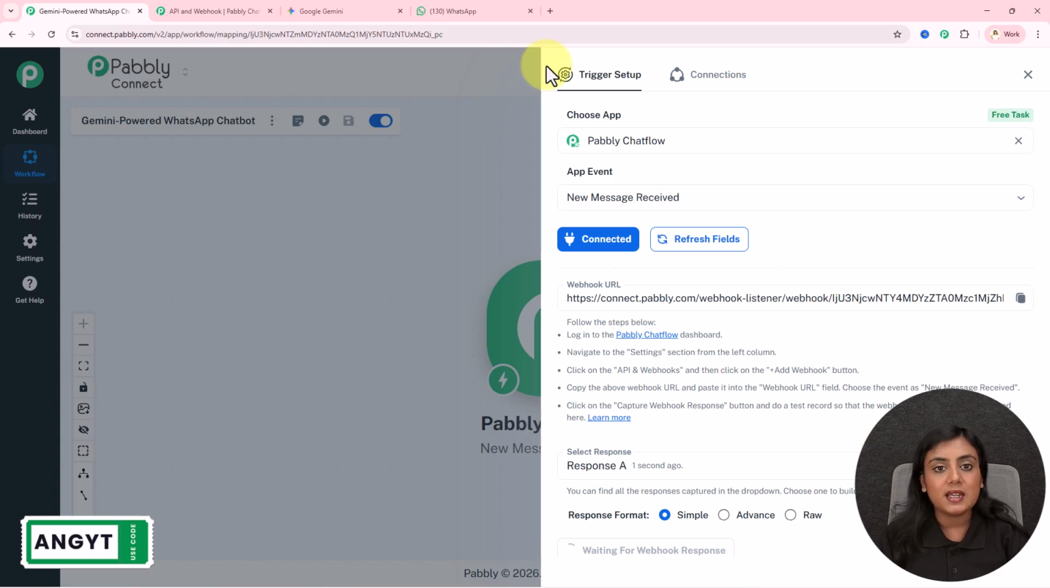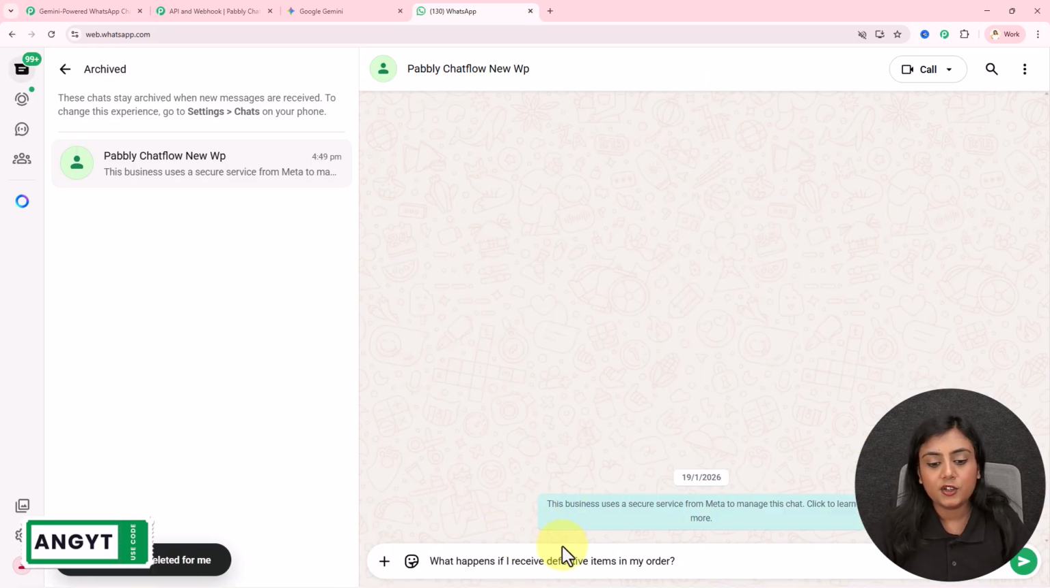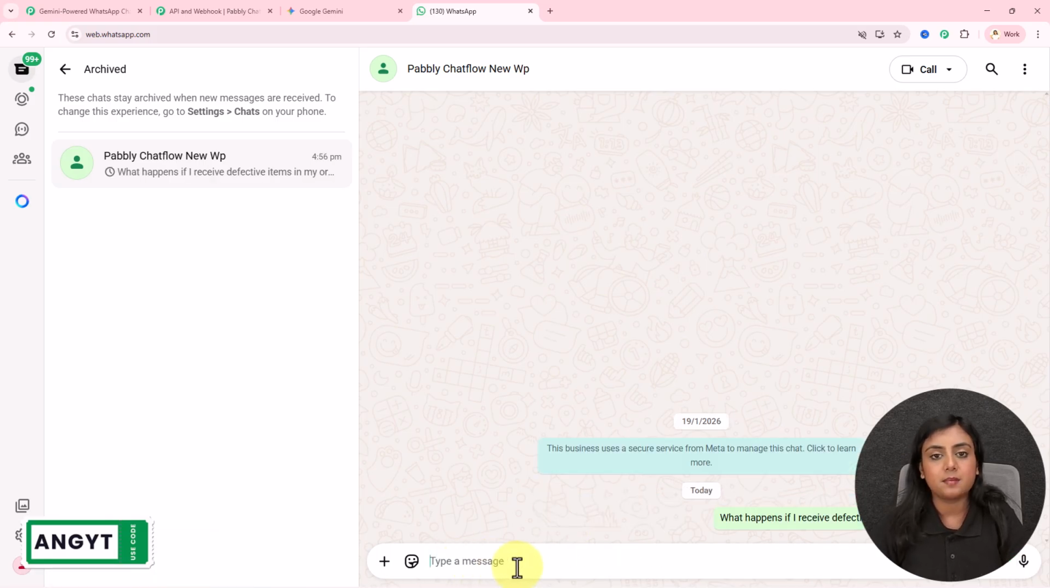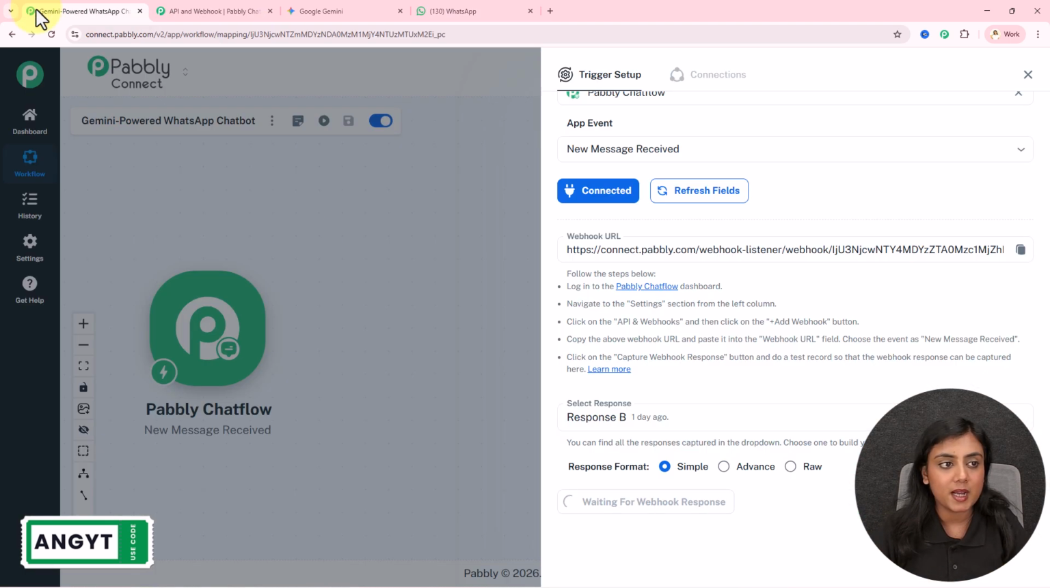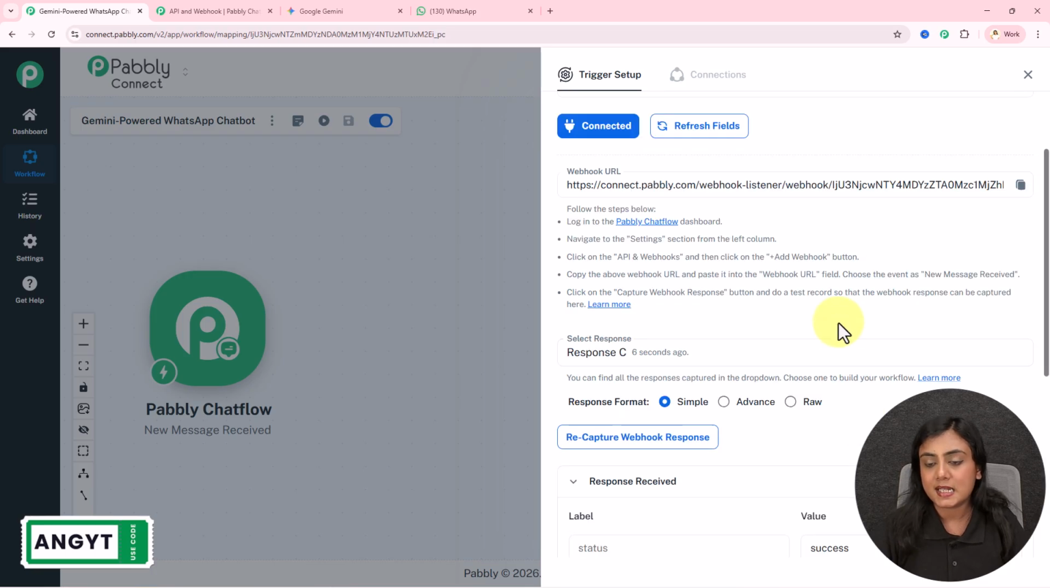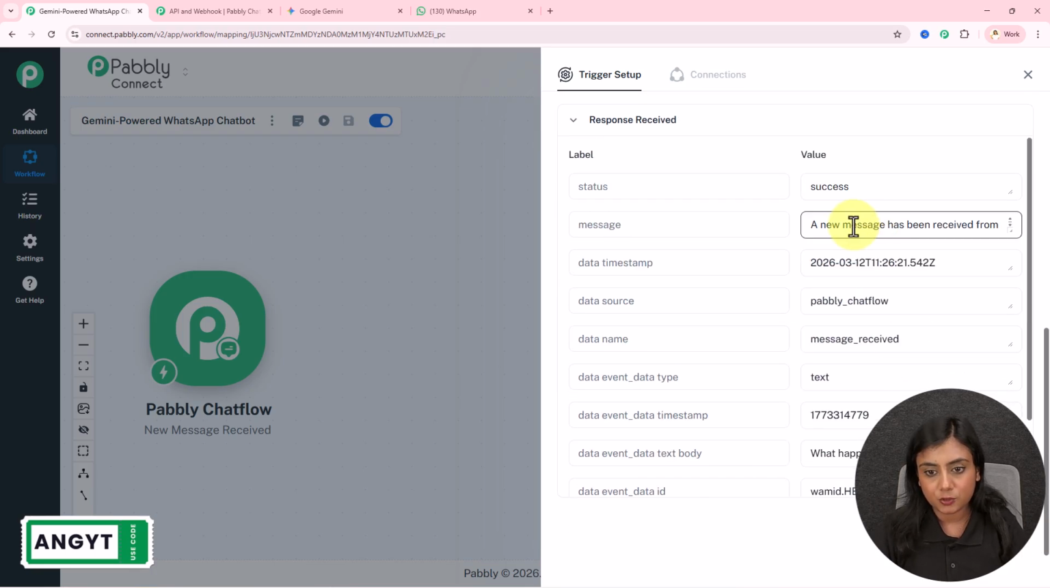Okay, so let me send a new message right over here. You can see the message: what happens if I receive defected items in my order? So this is the question that I have forwarded. As soon as I have sent this message, if I go back to my trigger, it will take a few seconds for the response to arrive, so you have to wait over here. The message says a new message has been received.